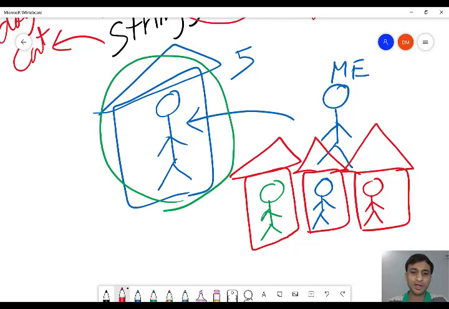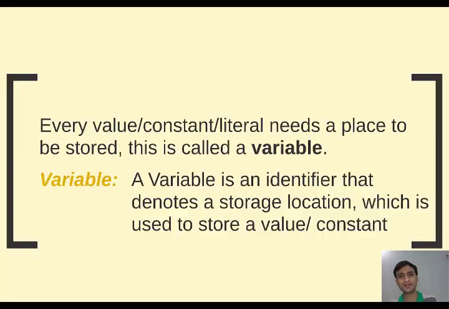For example, your house name is A. My house name is B. Your friend's house name is C. So that when I tell you that I will go to C, then I will find your friend. If I go to A, I will find you. And I am staying in B. So to differentiate these variables, we need an identifier name. Therefore, variables are also known as identifier locations. Therefore, it is saying that a variable is an identifier that denotes a storage location. A variable just tells that this is a place where you can store some constants.